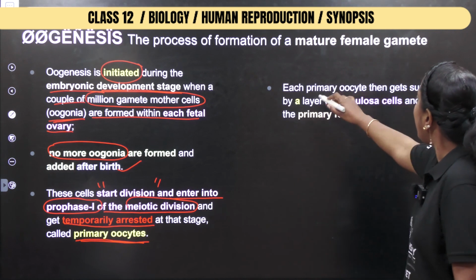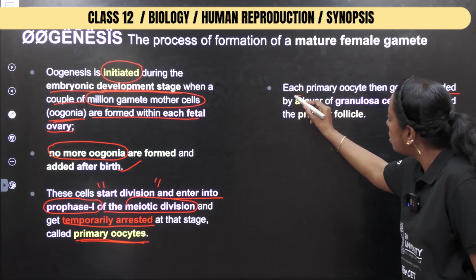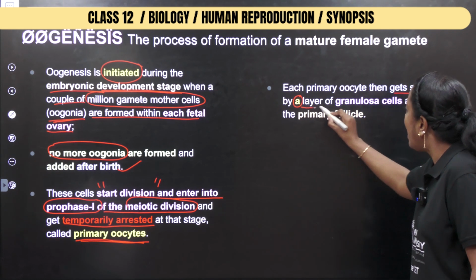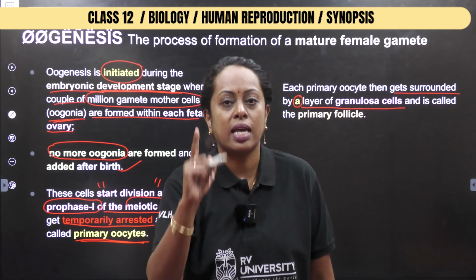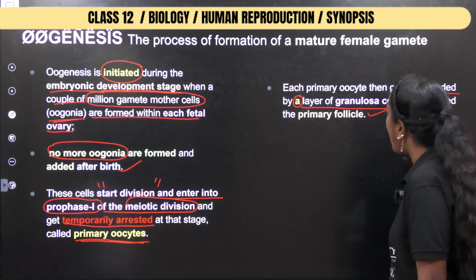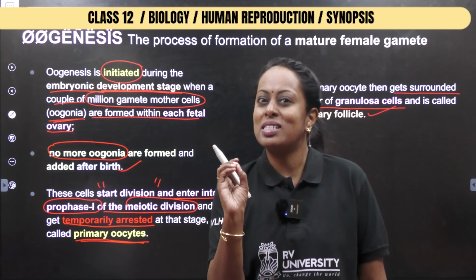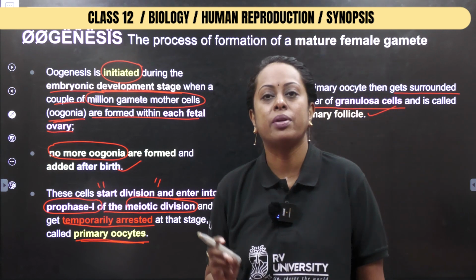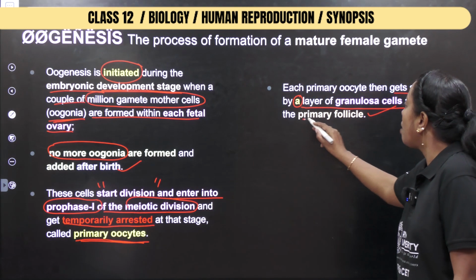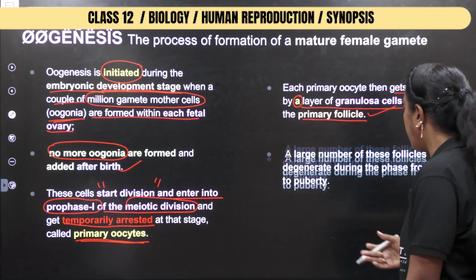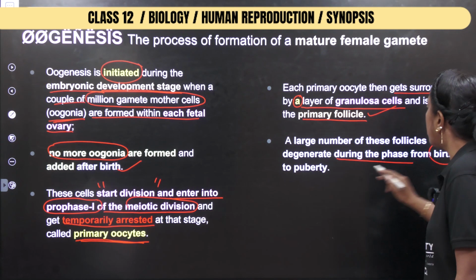Now, each primary oocyte then gets surrounded by a layer of granulosa cells. If one layer of granulosa cells is present, only then you shall be using the term primary follicle. So this detailing is very important when you study for your competitive exams. Remember, with a single layer of granulosa cells, you shall be using the word primary follicle. A large number of these follicles are generated during this phase from birth to puberty.